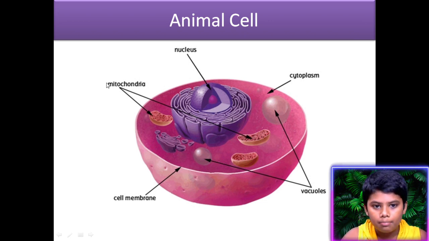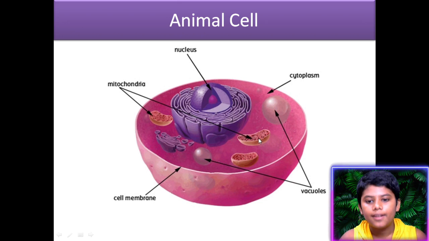And mitochondria. Mitochondria is actually the powerhouse of the cell. It has a name in the book, powerhouse of a cell, not the nucleus. I have named the nucleus the principal, and mitochondria is called the powerhouse of the cell as it helps in making energy for the cell. The energy currency is ATP. Adenosine triphosphate is the full form of ATP.